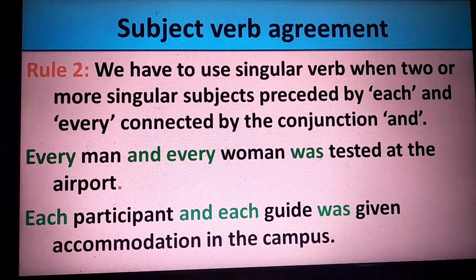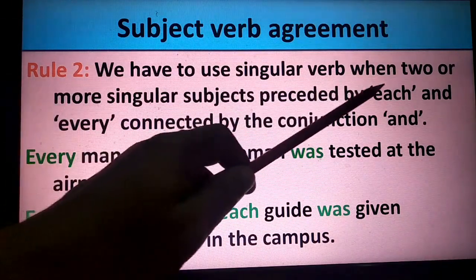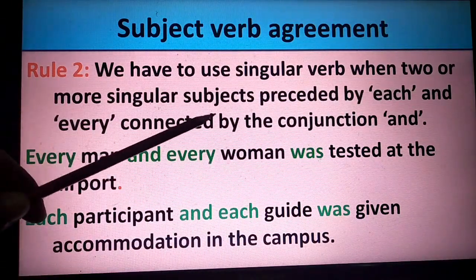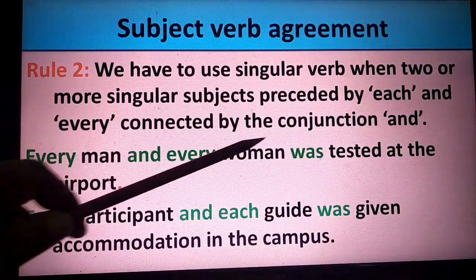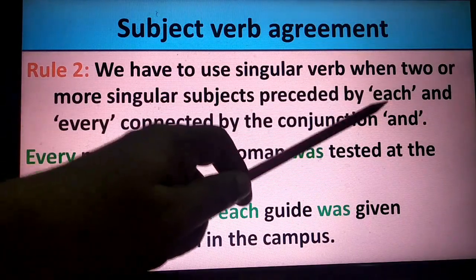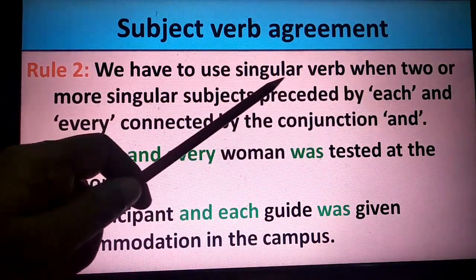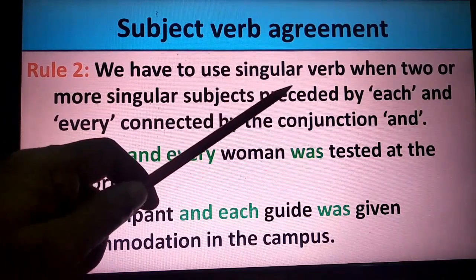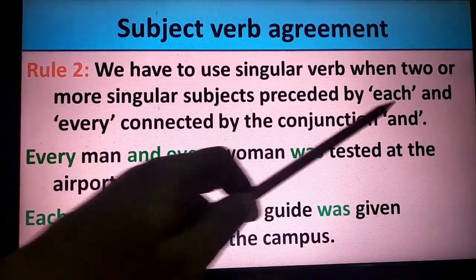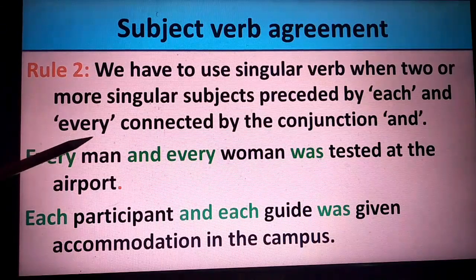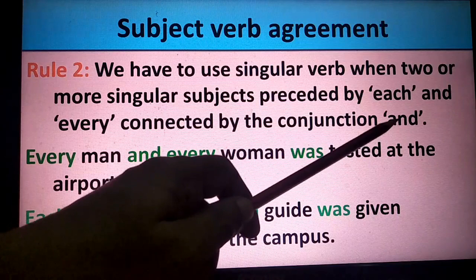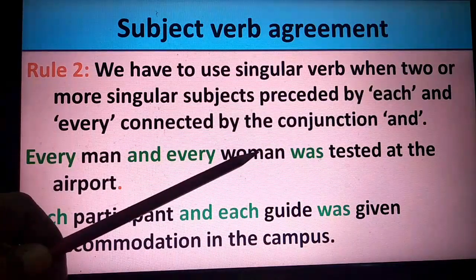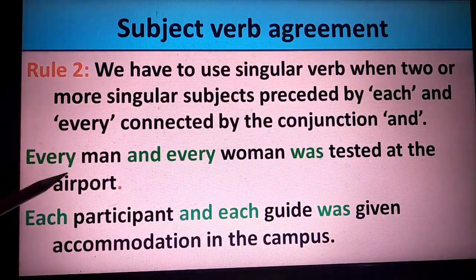Rule number two says we have to use a singular verb when two or more singular subjects are preceded by each and every, connected by the conjunction and. Look at when two or more singular subjects, once again singular subjects, but preceded by each or every, and connected by the conjunction and, then the verb has to be in singular. The verb has to be in singular.